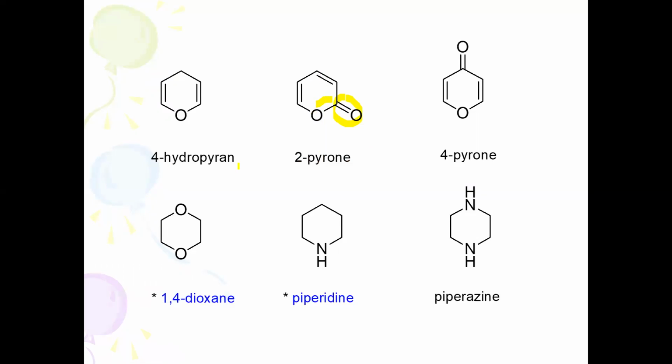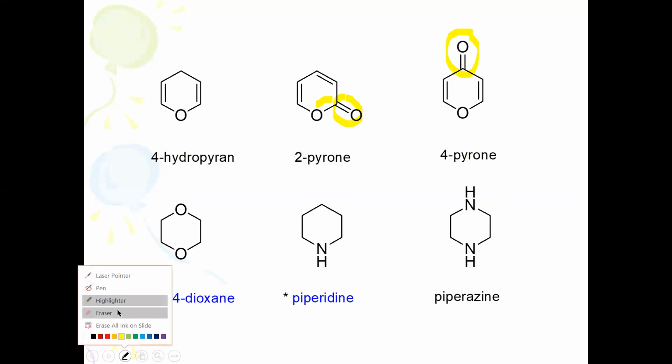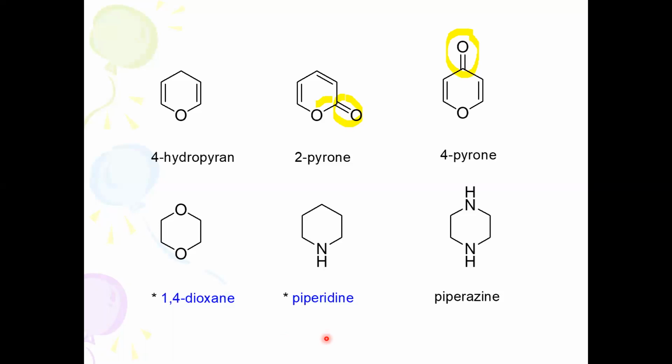Then 4H-pyran. 4H means here you will find only two double bonds. One more double bond is absent; it is hydrogenated, therefore it is called 4H. Reduced means the double bond got reduced. So 4H-pyran. And here 4-pyrone because the keto group is present at the fourth position. This is how, with respect to any other groups present, we can give their names.